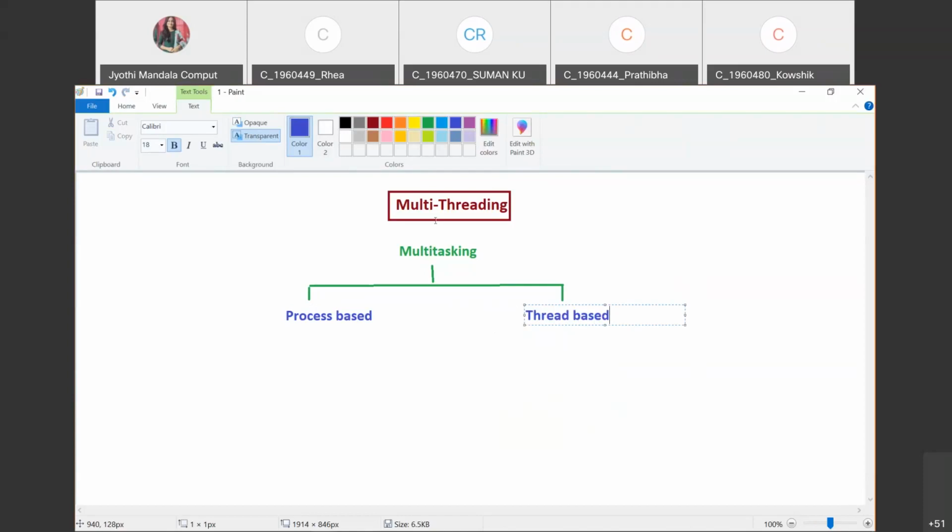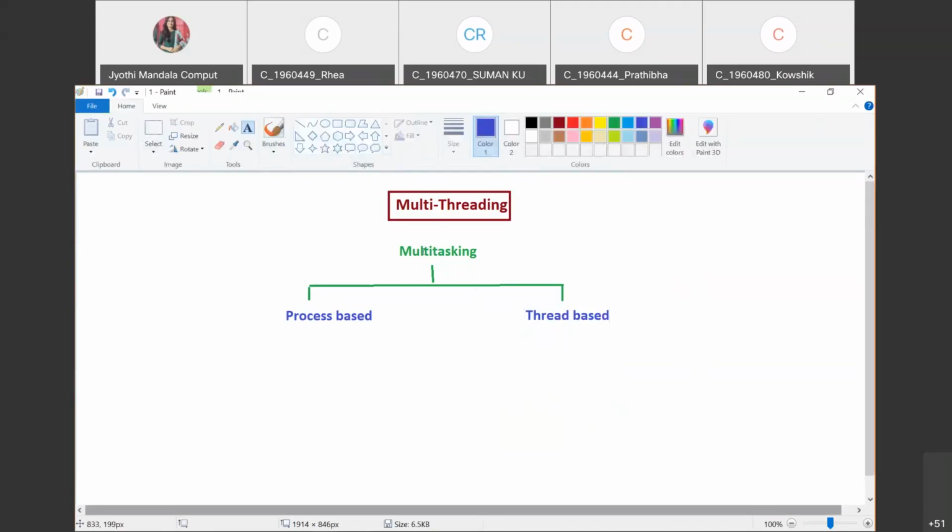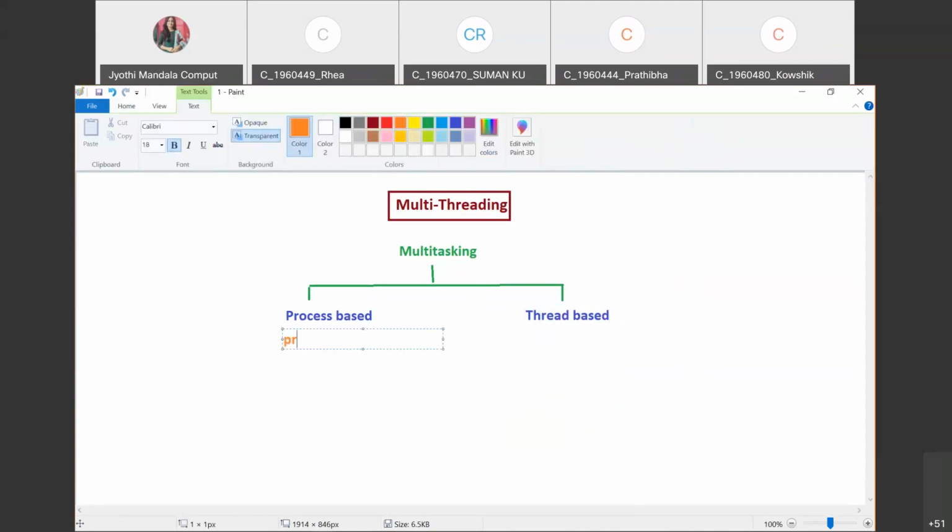Once you're clear with this one, then you can clearly understand multi-threading. Multitasking, that means doing more than one task at a time, is of two types. What are they? Process based and thread based. What do you mean by process based? Normally, a process is defined as a program under execution. Whenever you're executing any program, that is referred to as a process.